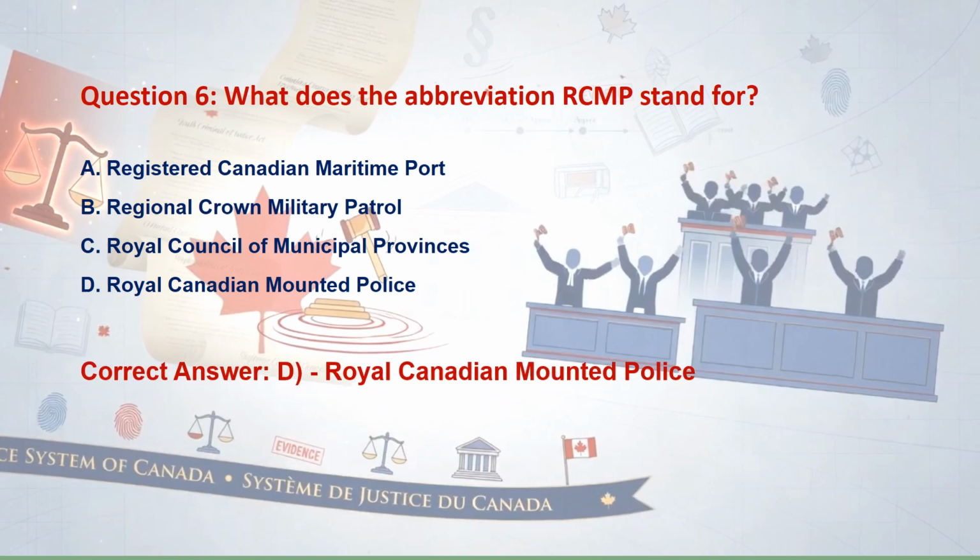Correct answer is option D. Royal Canadian Mounted Police. Explanation to this is RCMP is the official abbreviation for Royal Canadian Mounted Police. Why the other options are wrong? A. Because this refers to a port idea, not a police force. B. Because this is not the official name of the organization. And C. Because this is a made up phrase and not the meaning of RCMP. So, memory trick you can use for this question is RCMP, Royal Canadian Mounted Police.